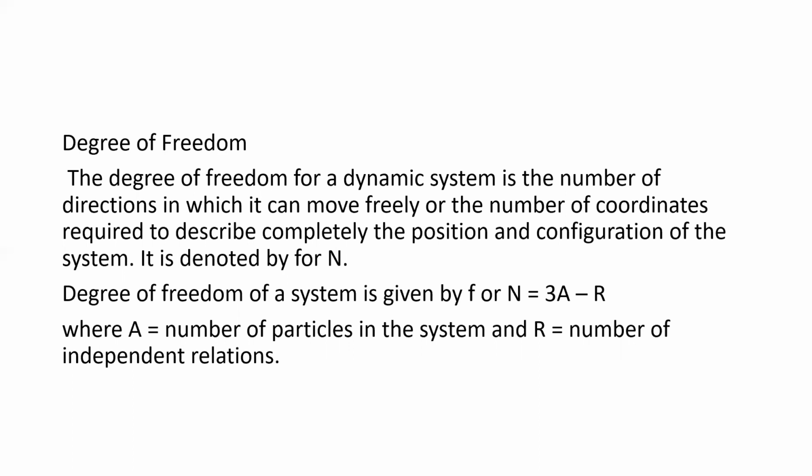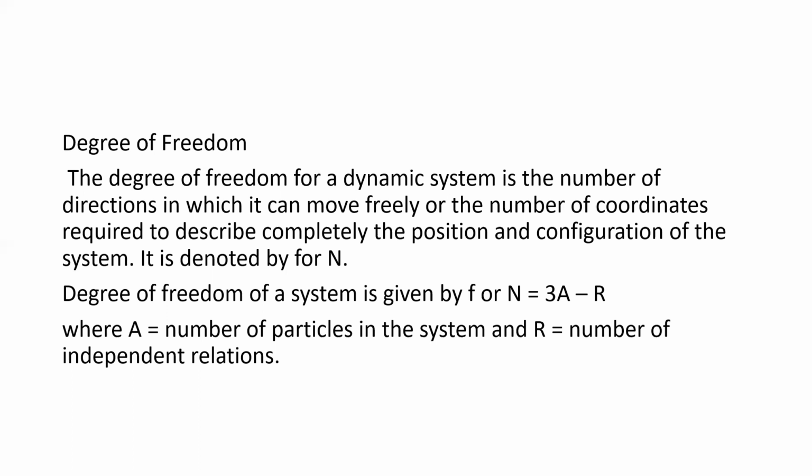It is denoted by capital N. Then the degree of freedom of a system is given by N is equal to 3A minus R, where A is the number of particles and R is the number of independent relations. We can also write it as 3N minus K, where K is the number of independent relations.